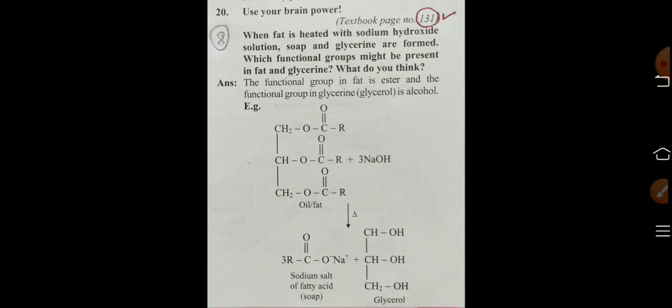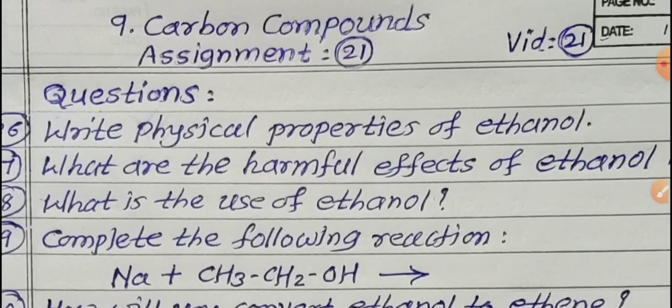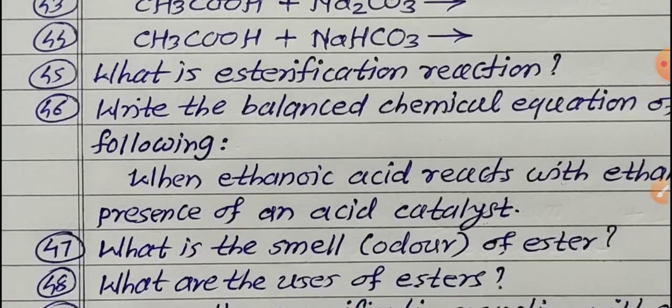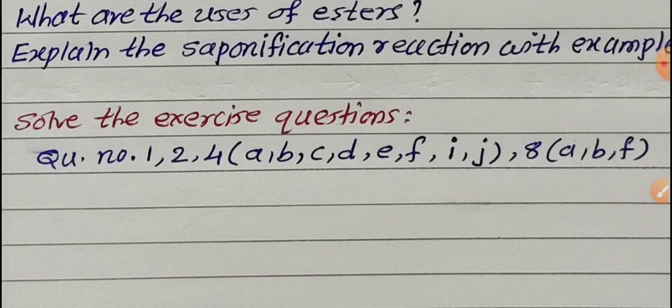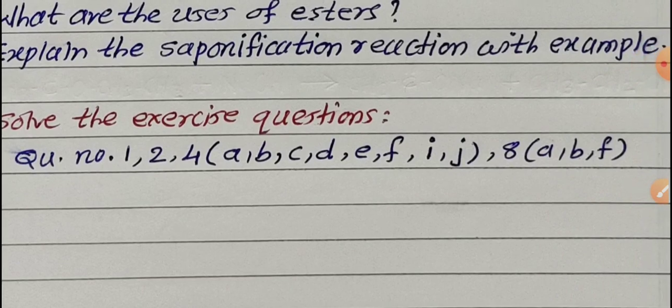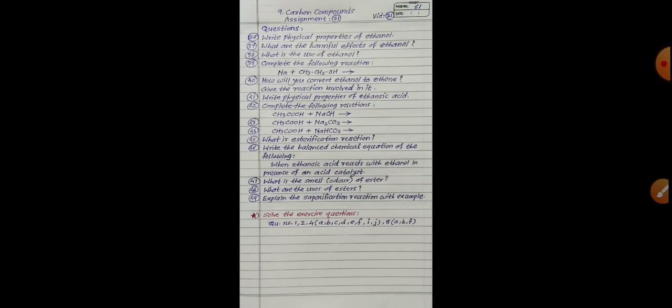So see the video carefully. This is your assignment: question numbers 36 to 49, and solve the exercises. Question number 1, 2. In question number 4, A, B, C, D, E, F, I and J; remaining options omit. And in question number 8, A, B and F; the remaining are omitted or already done in previous assignments. Clear?